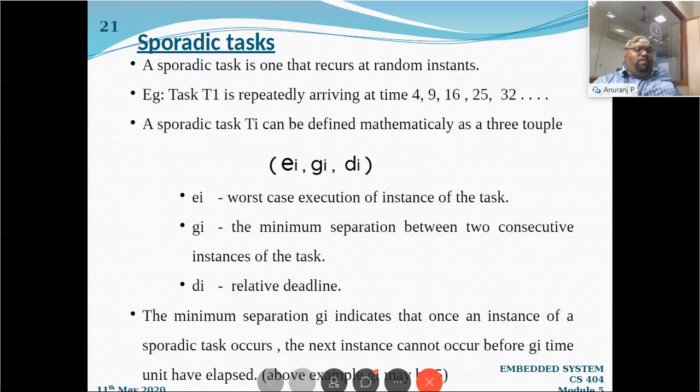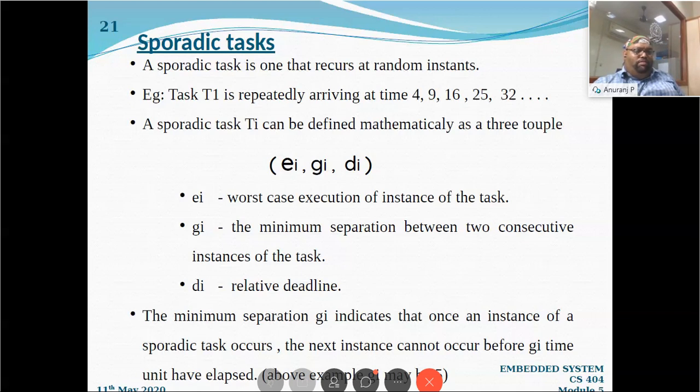Now comes the sporadic task. I think it's new to you. What is a sporadic task? First thing, it will occur at random intervals, no doubt. For example, a task is repeatedly arriving. It will come repeatedly, but we cannot expect it at a particular time. We cannot say at what time it is going to come next. It is repeatedly arriving, for example, at 4, 9, 16, 25, 32.